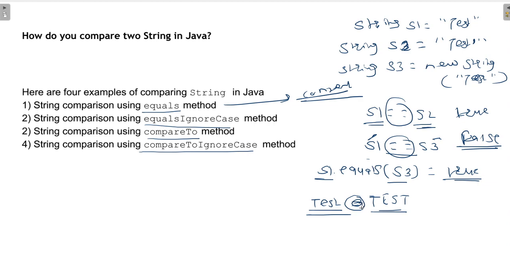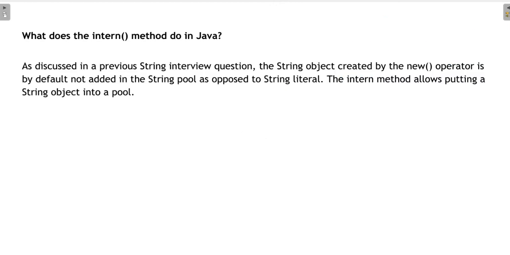The compareTo method is used for sorting purposes, so I will explain that in the next slide. compareToIgnoreCase is the same as ignore case, but instead of returning true or false, it will return an integer, like 1 or 0. There are many ways to compare, but these are the most used ways to compare strings. Okay, so let's move to the next question.